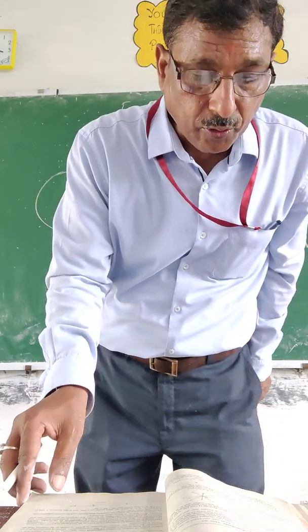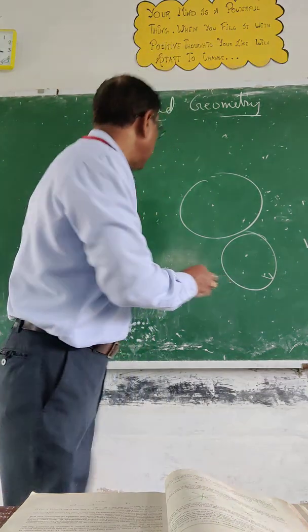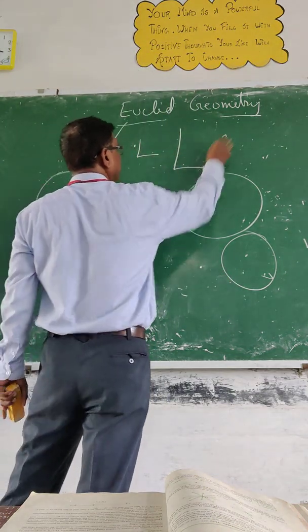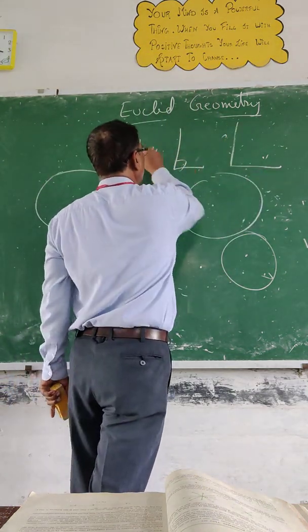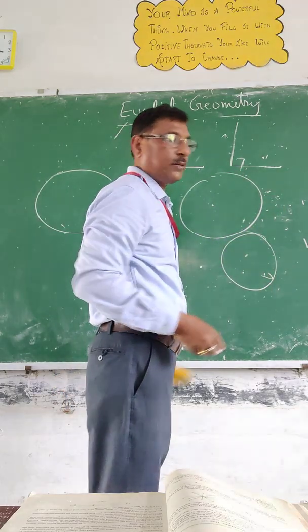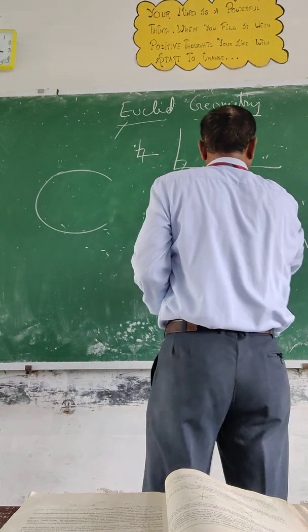Okay. Now fourth, all right angles are equal. Right angles are equal. You can see whether it is small or it is bigger. All right angles are equal. Now last part you can see.